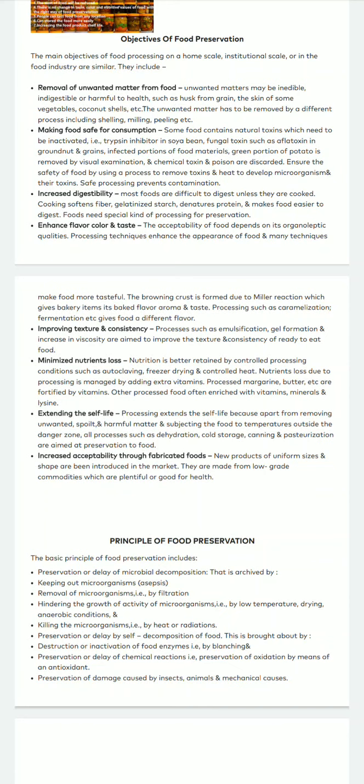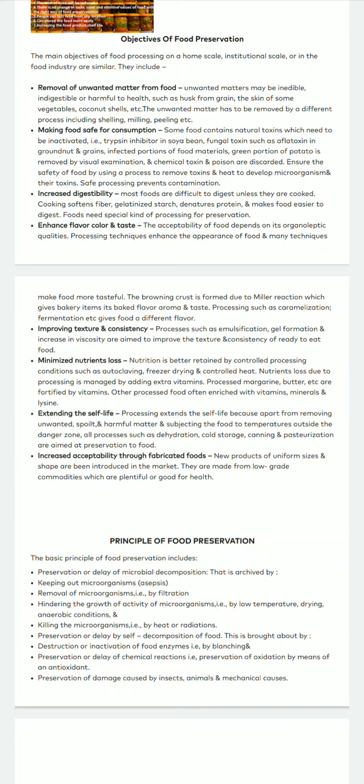So preservation or delay of self decomposition of foods. Preservation avoids decomposition of the food materials. Then destruction or inactivation of food enzymes can be done by many food preservation methods such as blanching.